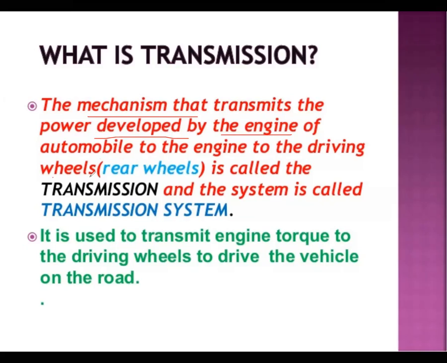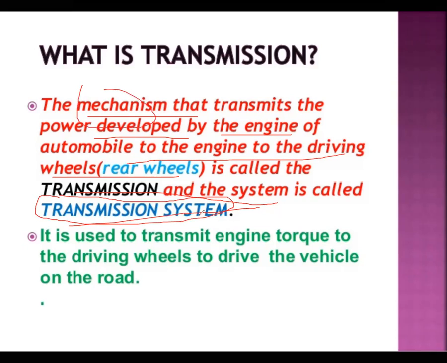Most importantly, the engine to the driving wheels, or rear wheels, is called a transmission, and the system is called a transmission system. All together from engine to rear wheels, the functioning of the components is called the mechanism of the transmission system.